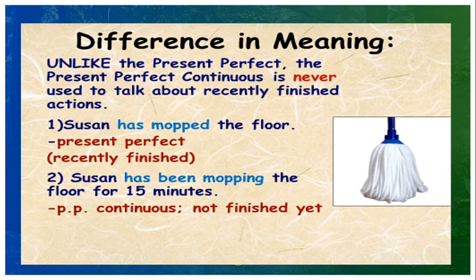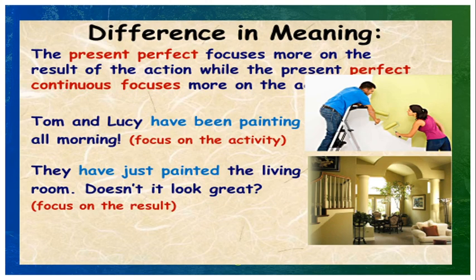Now, we have already discussed the difference between present perfect and present perfect continuous. So again, you can see and understand it. You should not be confused between present perfect and present perfect continuous.